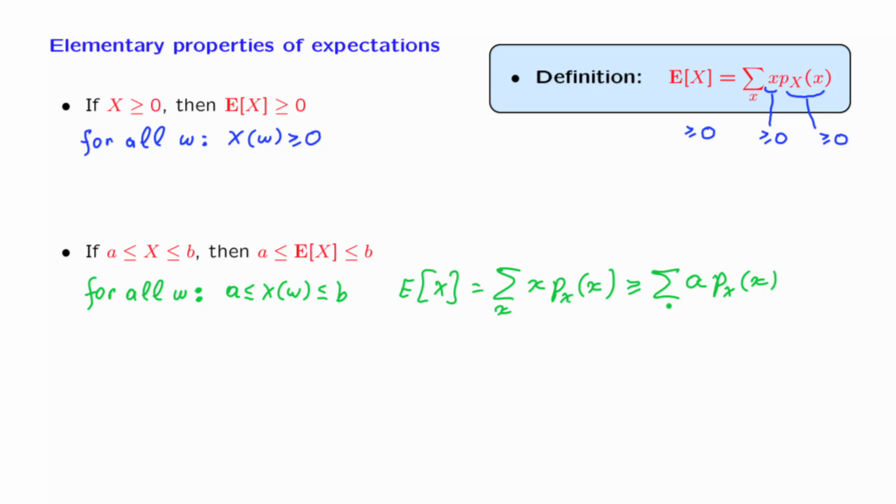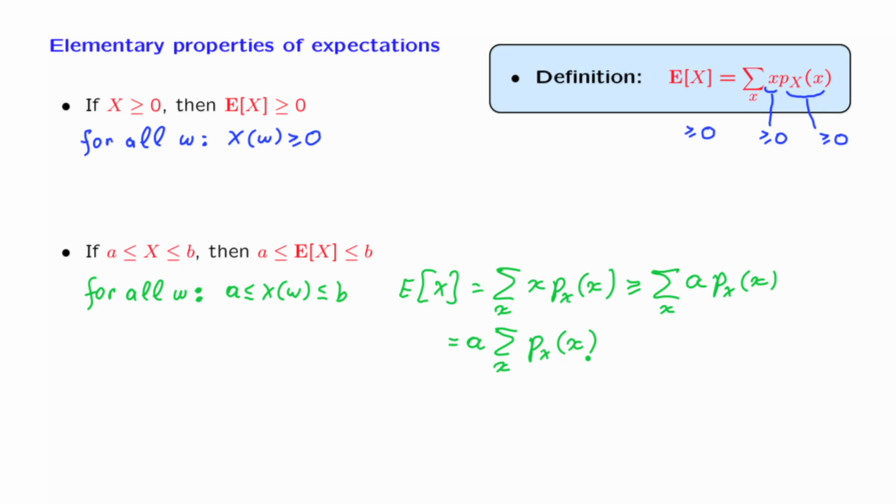Then we pull a factor of a outside the summation. And finally, we recall that the sum of a PMF over all possible values of little x is equal to 1. Why is that the case? Well, these are the probabilities for the different numerical values of the random variable.